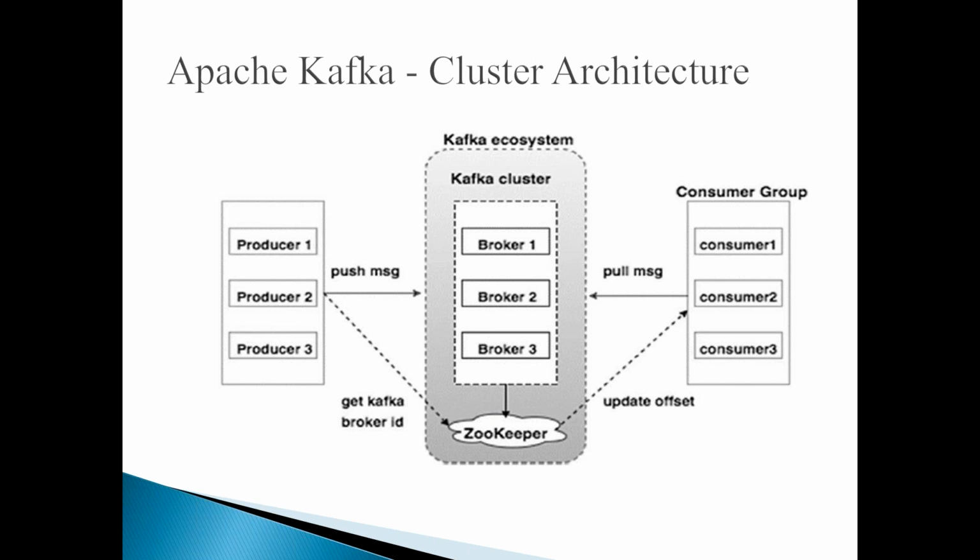So that is the reason the moment it pulls the message, it is going to update the offset to the Zookeeper. So both the producers and consumers are getting their broker IDs and offset values from the Zookeeper. And again, Kafka clusters also keep writing data to the Zookeeper. So here the role of Zookeeper is very important as a synchronization technology.